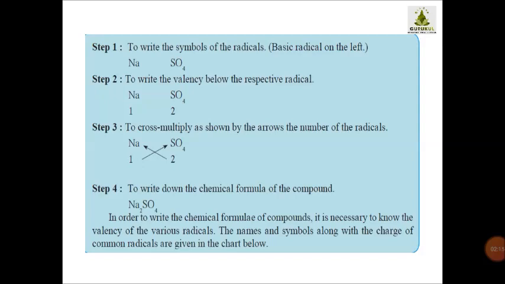So what do you get? The final formula is Na2. Below Na we write 2, and below SO we write 4. Okay, so this is the final formula of Na2SO4.